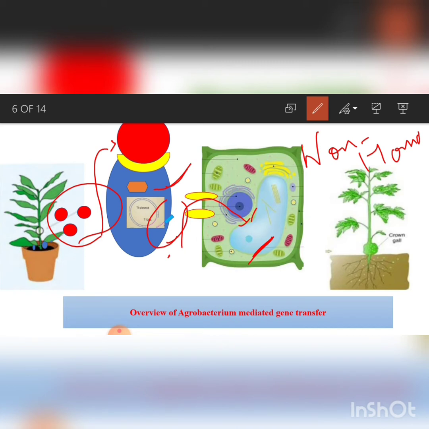Naturally occurring tDNA causes crown gall disease due to the presence of the oncogenic region in the tDNA region.